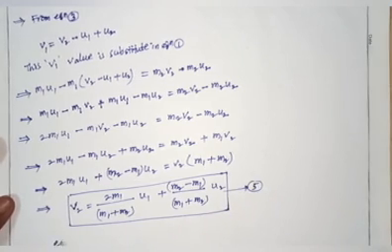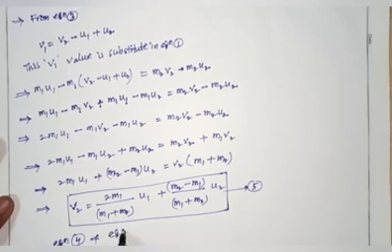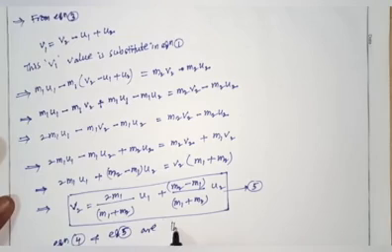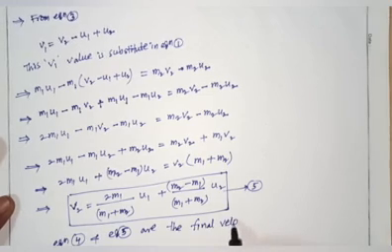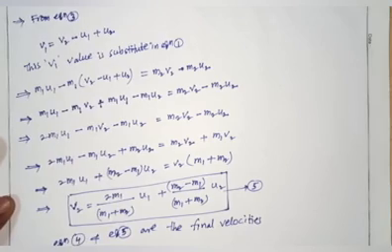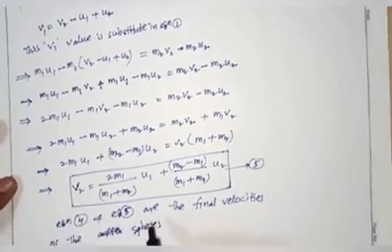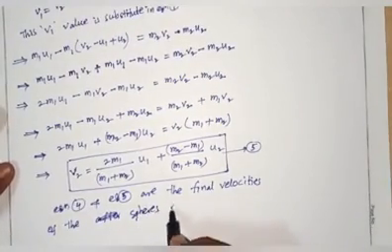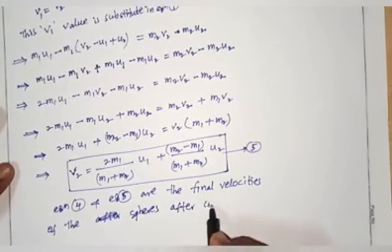So equation number 4 and equation number 5 are the final velocities of the spheres after collision.